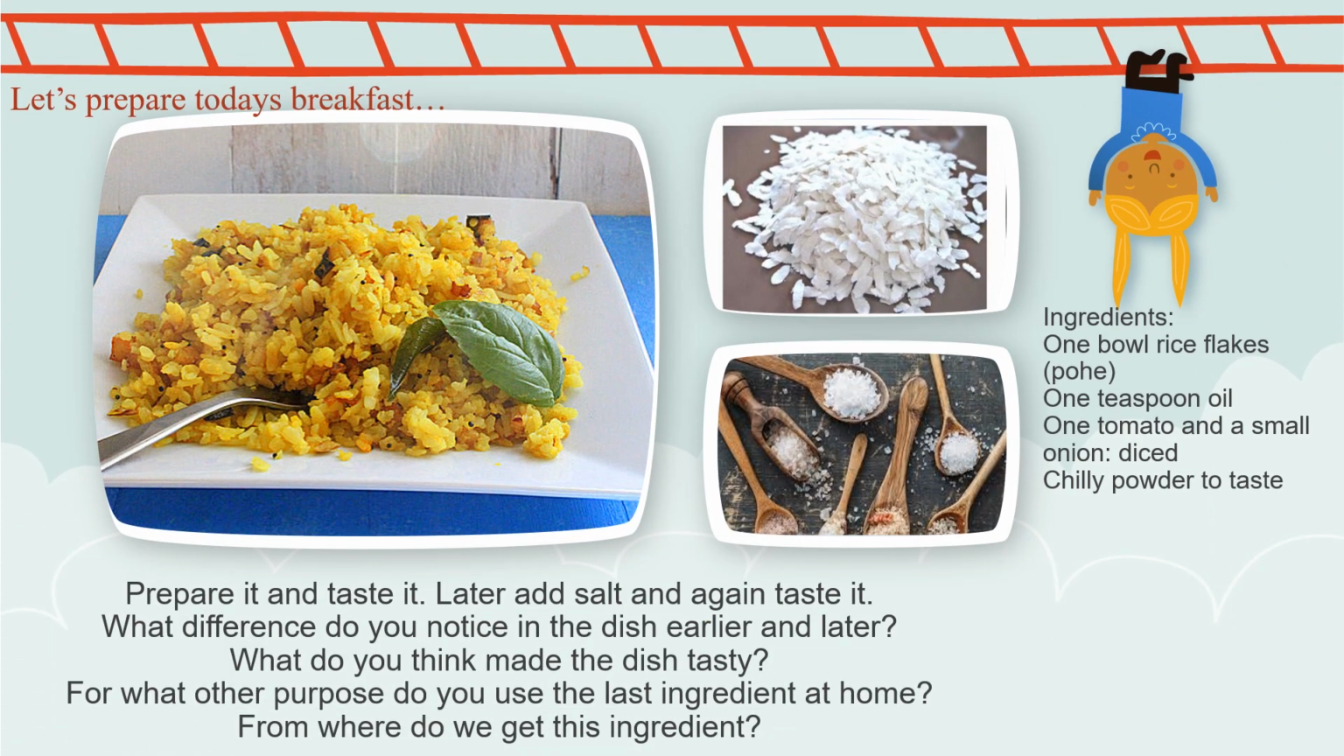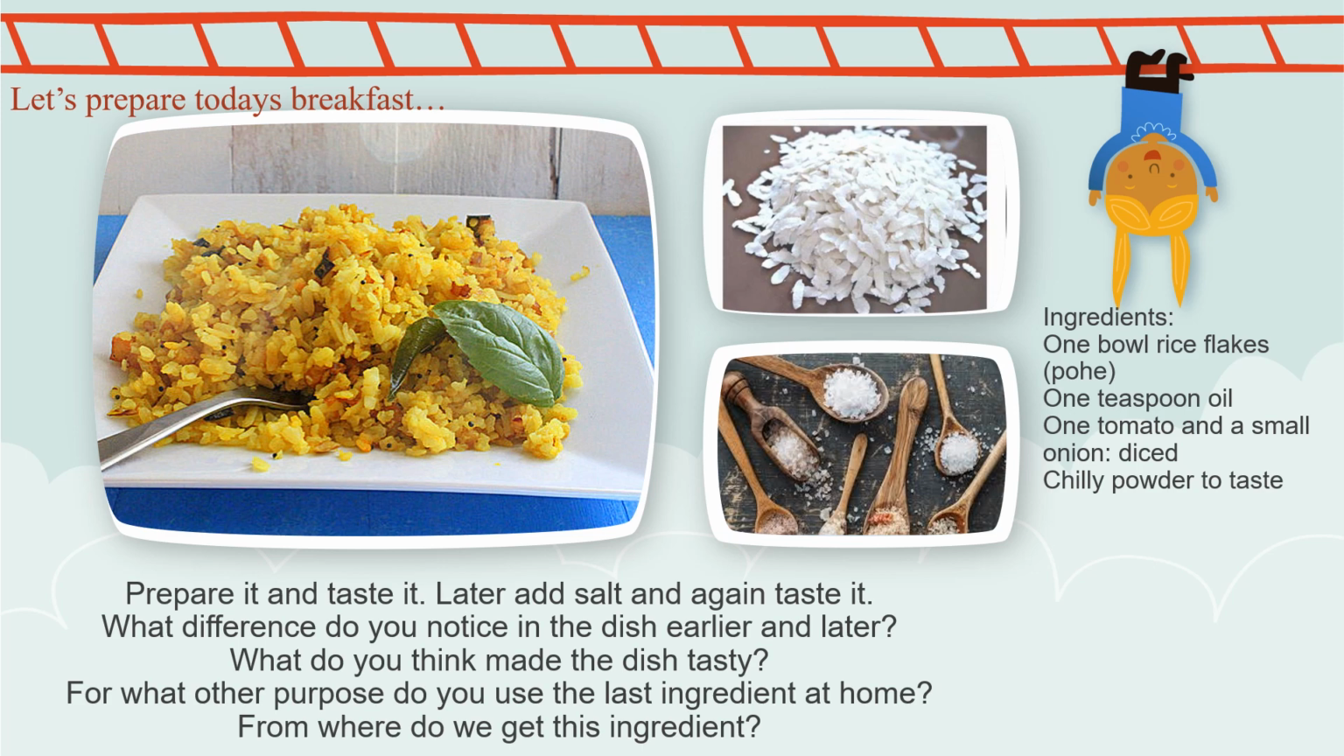Now it's time to prepare our breakfast. So let's prepare today's breakfast together. Now I'll say the ingredients. Take 1 bowl rice flakes, that is pohe, 1 teaspoon of oil, 1 tomato and a small onion diced. Chili powder to taste. Now take all these things and keep them ready and start preparing the food.